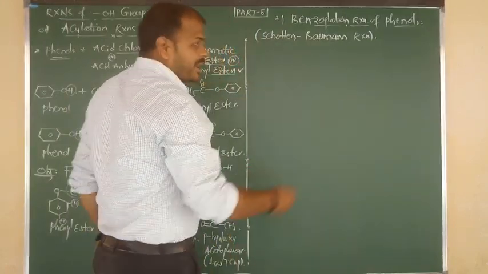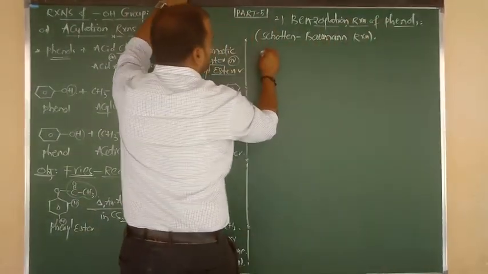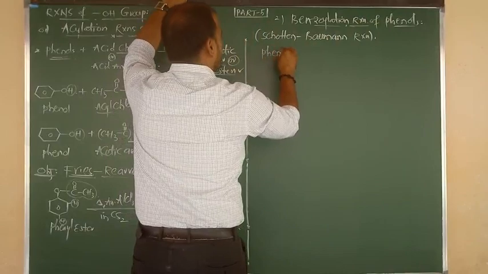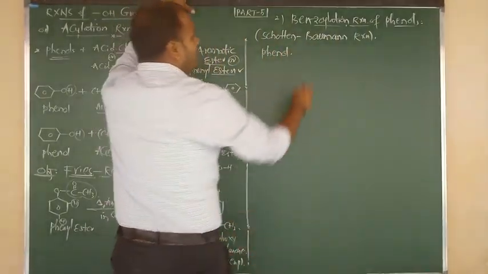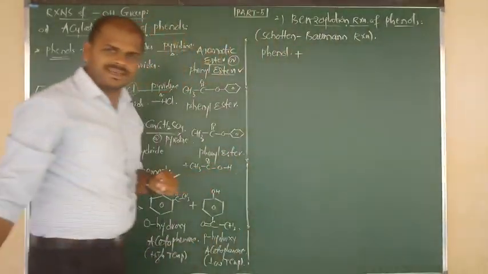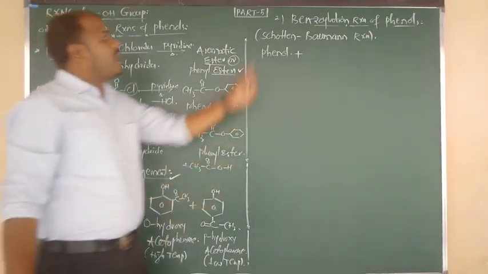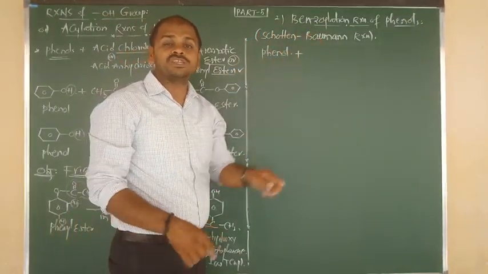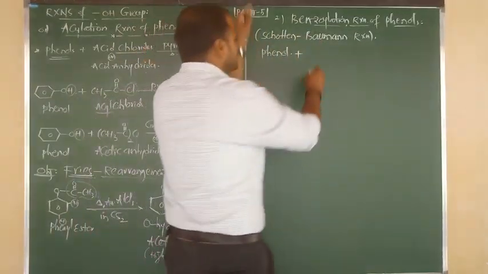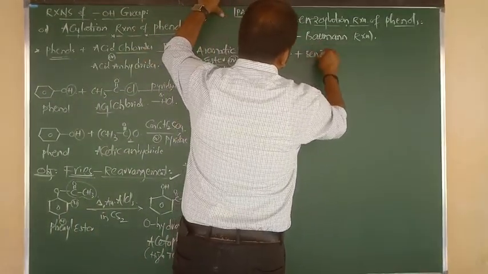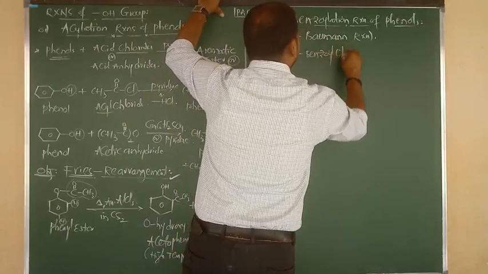What is meant by the Schotten Baumann reaction? First of all, I am going to consider a compound. The compound is nothing but phenol. Phenol undergoes reaction with, see guys, acylation means reaction with acyl chloride, and benzoylation means reaction with benzoyl chloride.